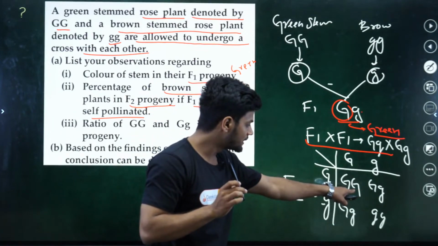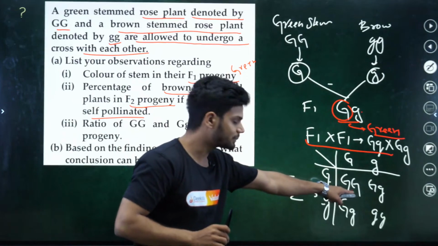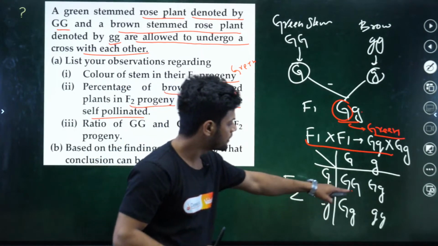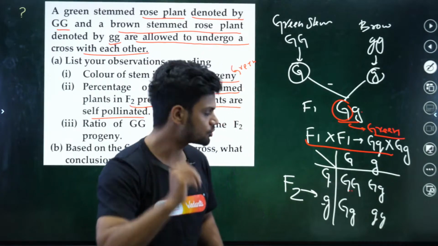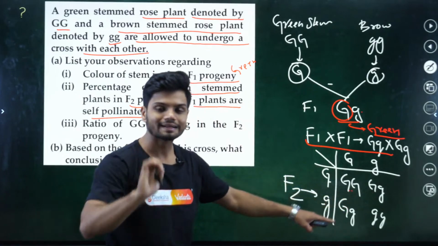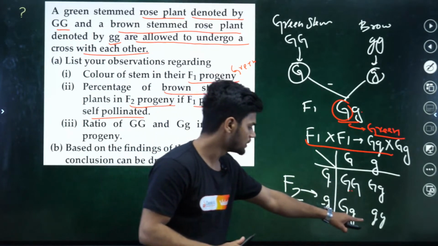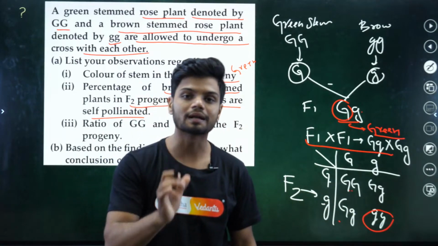Capital G, capital G is dominant, so this will be green stem. What about capital G, small g? Capital G is dominant, so this also will be green stem. This also will be green stem. Now what about small g, small g? This will be brown stem.